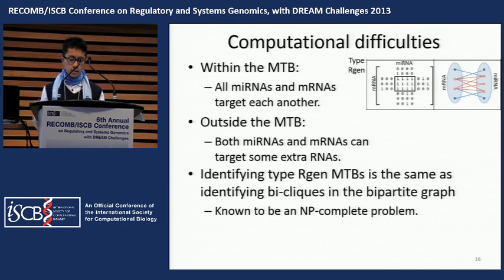We can see that the group of messenger RNAs and the group of microRNAs are fully connected. Finding this type of MTB is the same as finding bicliques in the bipartite graph, and this is a well-known NP-complete problem. Up to now, no polynomial time algorithm can solve this problem. The problem itself is proved to be computationally difficult, and we propose algorithms for finding this type RGen MTB. In practice, the graph or the matrix is sparse, and our algorithm is able to find all type RGen MTBs in a reasonable time.